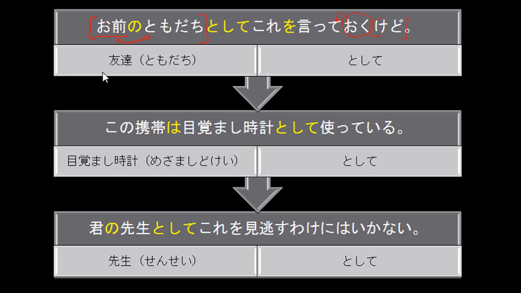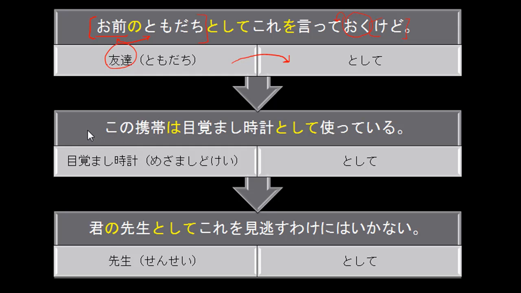Okay? And then we have this kanji here, tomodachi. And you can see the construction is to attach this toshite to another noun. So you would not attach this construction to a verb or an adjective as such.